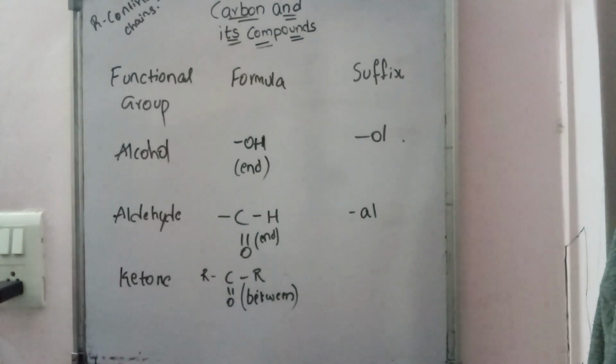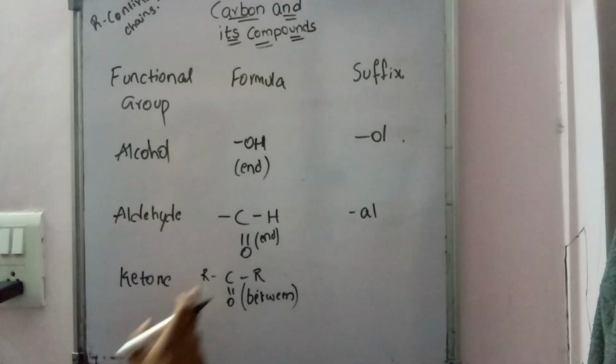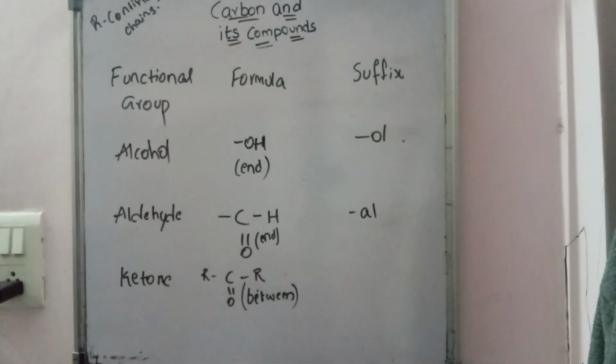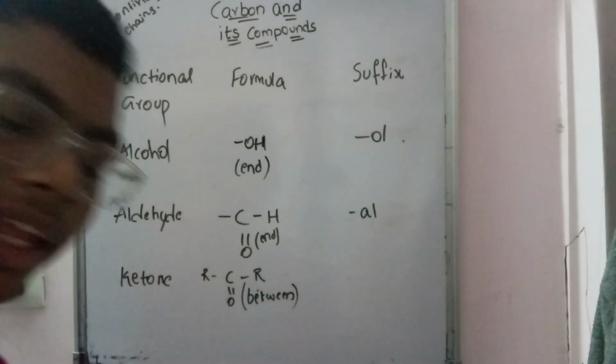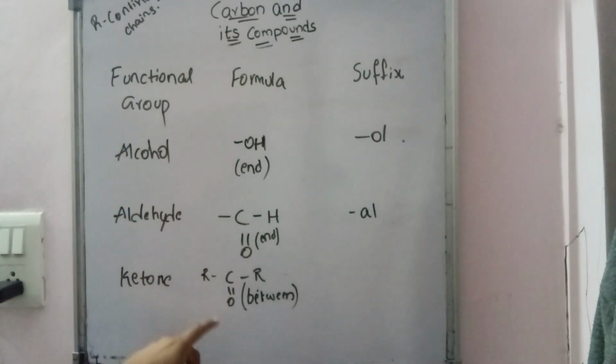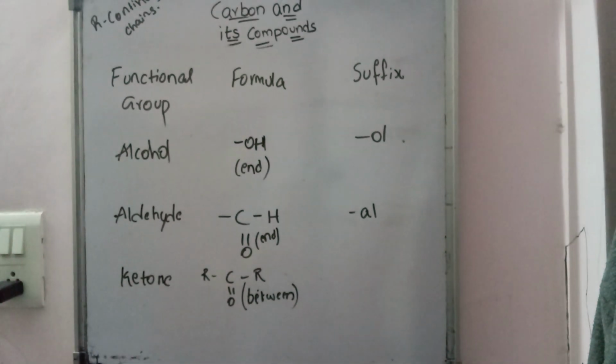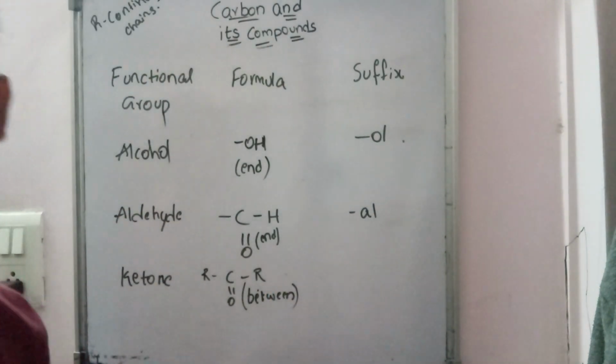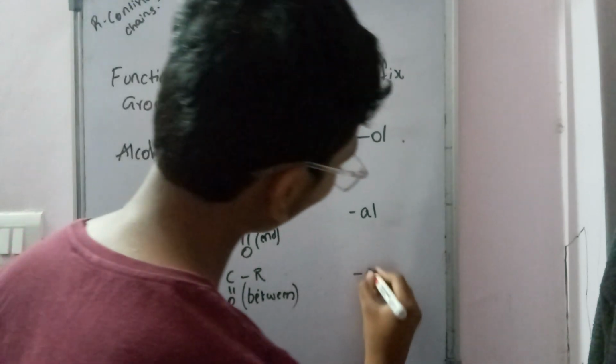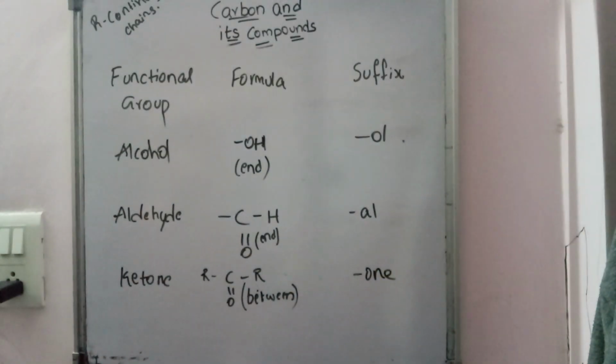The chain will be extended in this direction, this direction, and O will be coming double bonded with carbon. One carbon will be double bonded with O, which is called ketone. That functional group is called ketone. And these two lines represent a double bond and a single line represents a single bond. This will be very useful at the time of nomenclature and the further explanation of this chapter. Never forget about the double bonds, single bonds and triple bonds. Okay? What do you think about its suffix? It's O-N-E, -one. It's not one, it's -one.